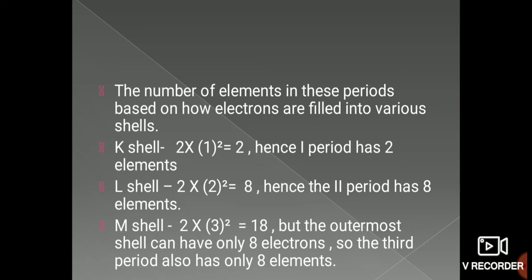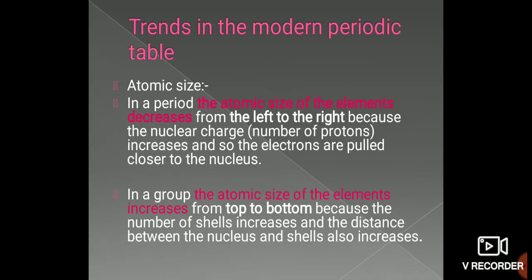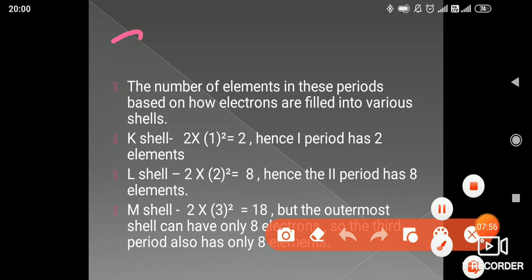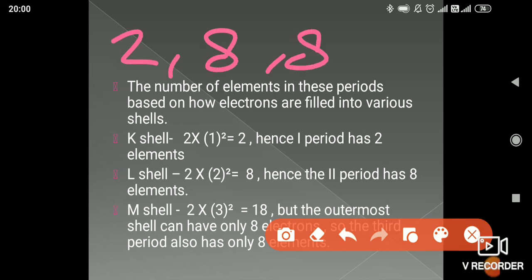But here you will see that in the third period there are only 8 elements. Why is it? Because the outermost shell can have only 8 electrons. We have studied that. In class 9 I explained the magic numbers, like 2, 8, 8, 18, something like that. I mentioned that this is called the magic number, because the third shell has 8 electrons.